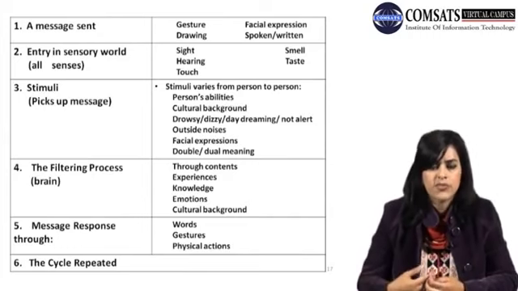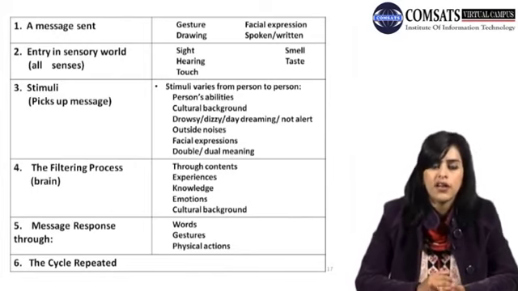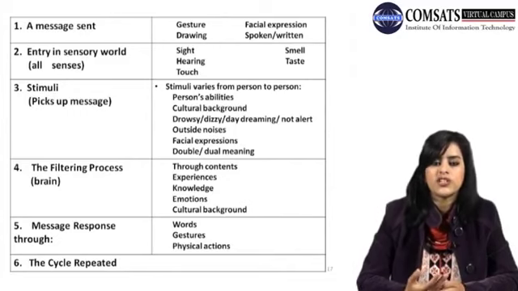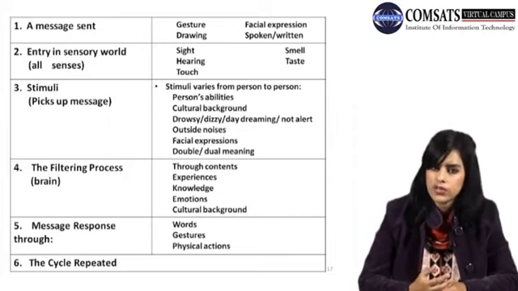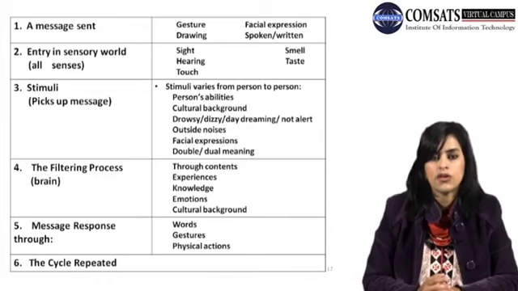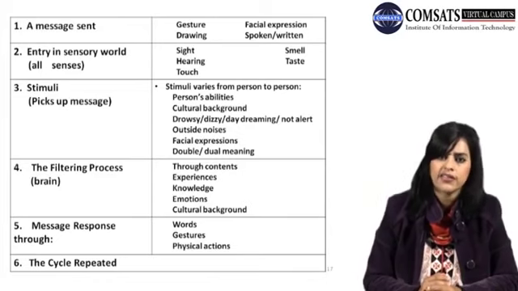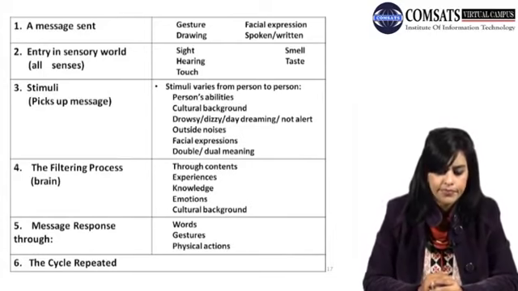The outside noises, maybe there are noises coming from outside and they are distracting you and disturbing your communication. Then your facial expressions, maybe you are talking to someone and you don't have good eye contact with them, they would think that you are not interested in the communication. Then double and dual meanings that we are going to talk about in our next coming slides. That has something to do with the connotations and denotations that we will discuss thoroughly.